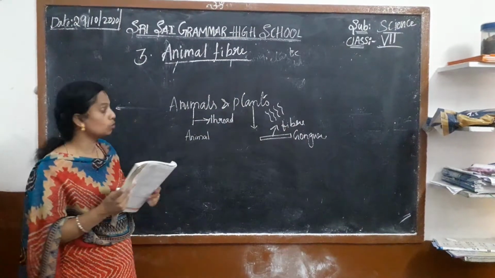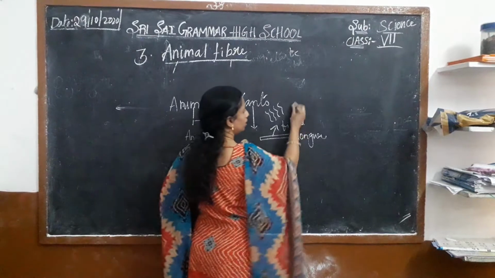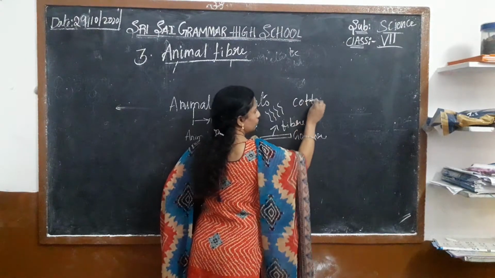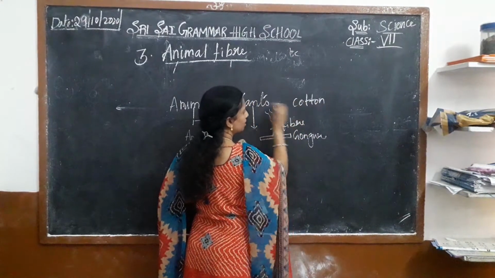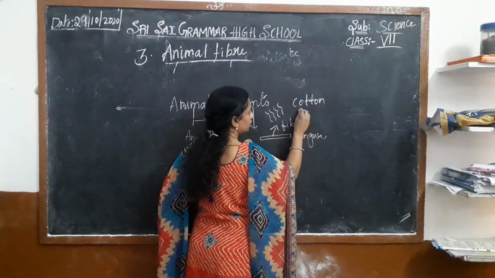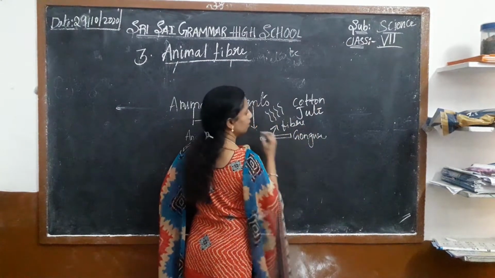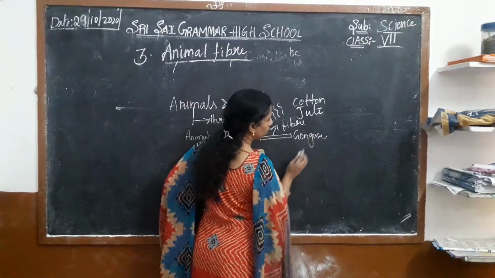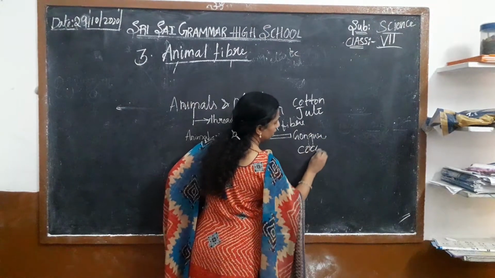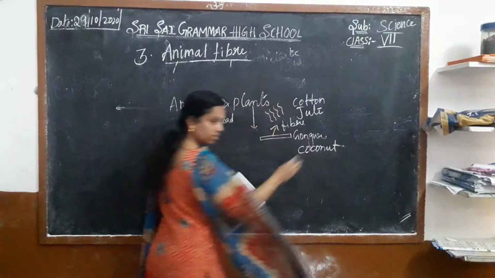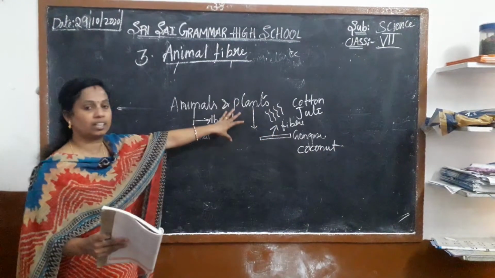Cotton we are getting from the cotton plants. From the jute also we are getting the fiber, and from the gongura and the coconut also we are getting the fiber.